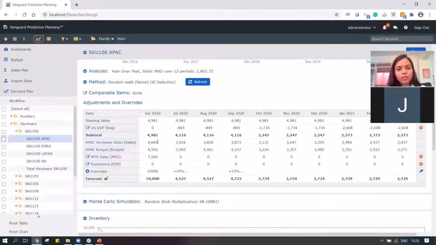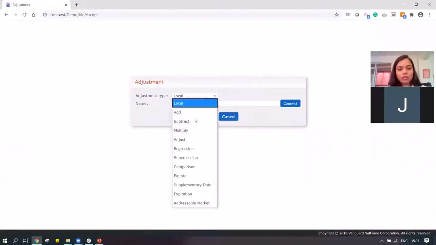In certain instances, there is a phase in and phase out kind of situation where throughout the year we are adding new products, or we are revising the existing products. In those cases, there might be a chance of cannibalization, or there might be a chance of complete phase in phase out of the products as well. In such cases, we can use the supersession techniques.